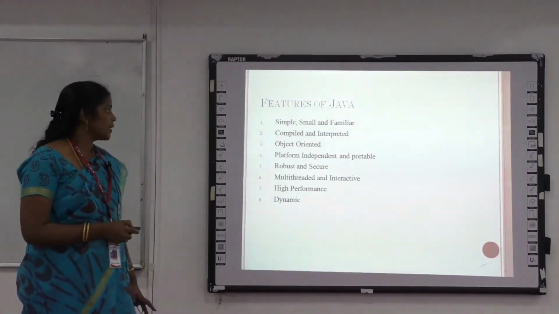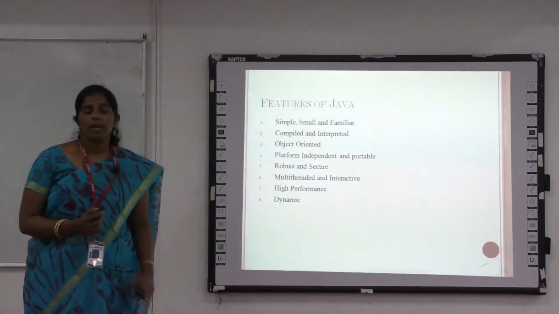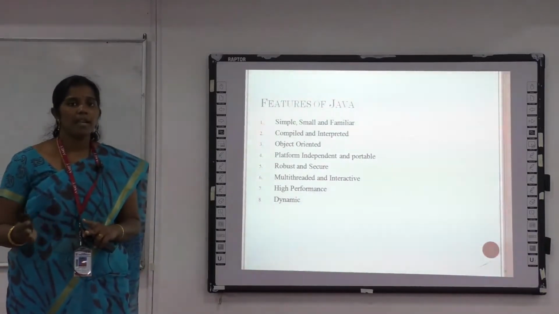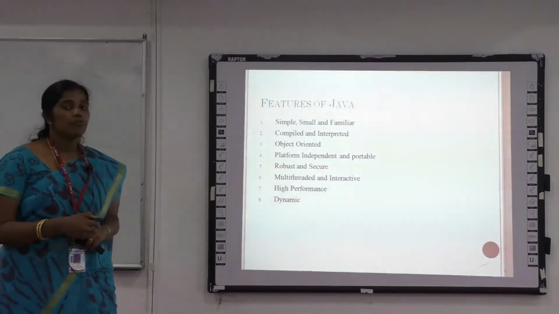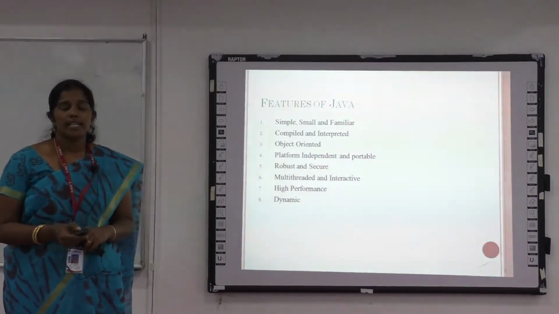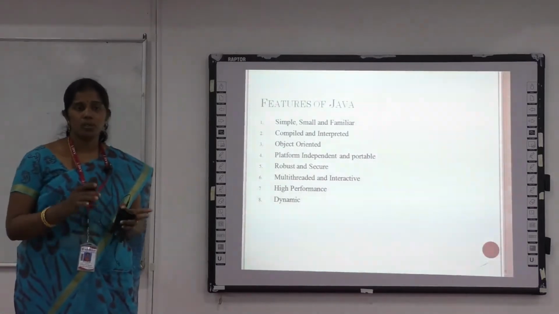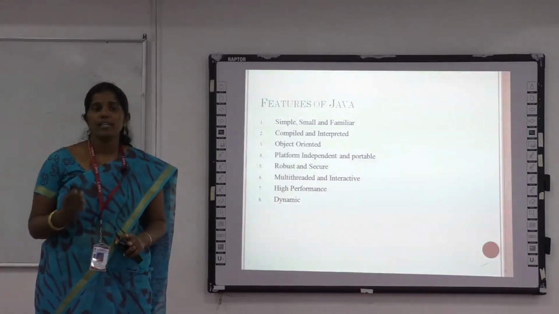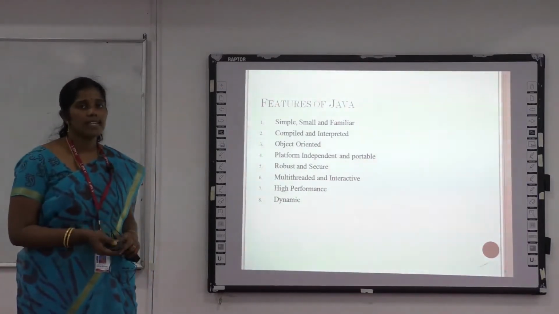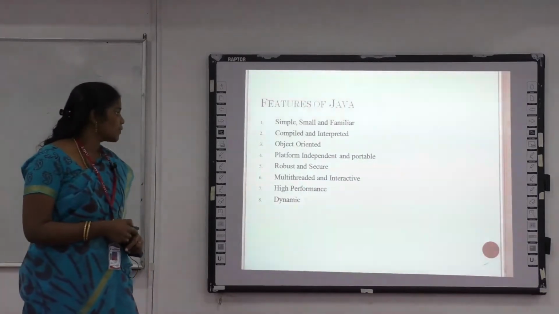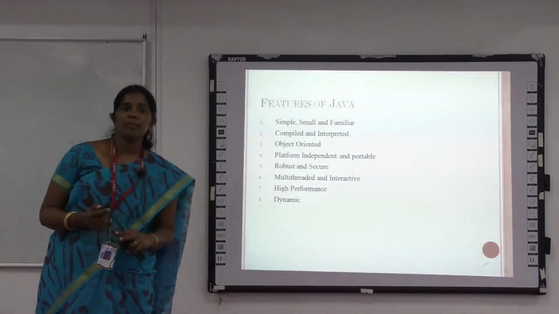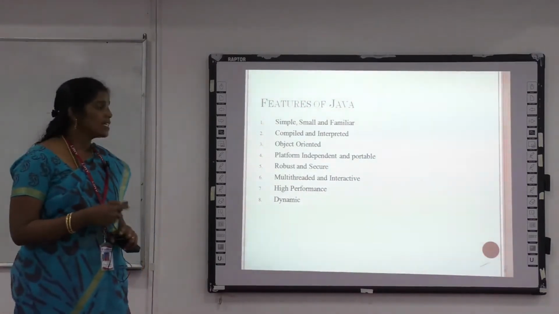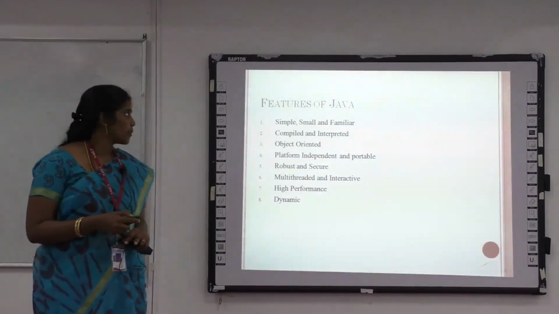Then it's multi-threaded and interactive. Java supports multiple simultaneous processes. It allows multiple tasks to work simultaneously and performs with high performance. Java provides just-in-time compilation, compiling the human-written source code into bytecode and bytecode to machine code. Just in time it performs everything. So we can say Java is a high performance language. Another one is dynamic. It is able to dynamically link library files for the corresponding programs. So these are some of the main features of Java programming.